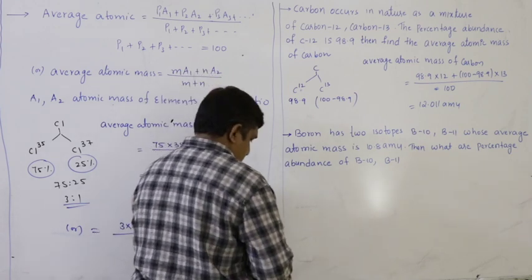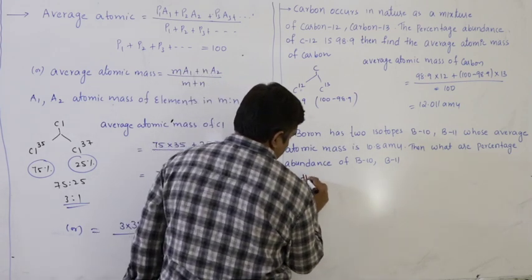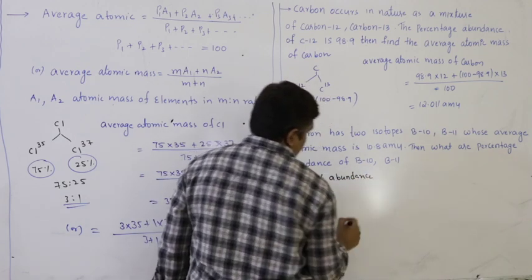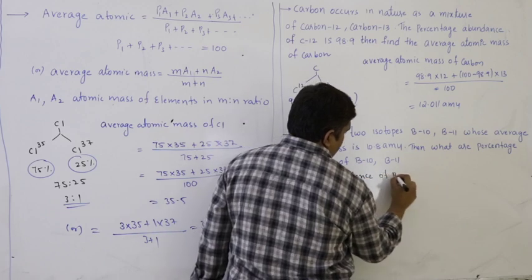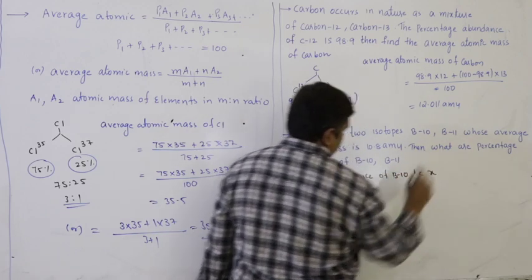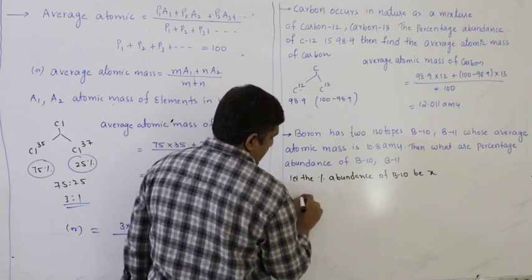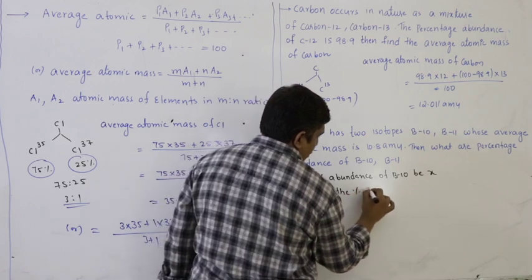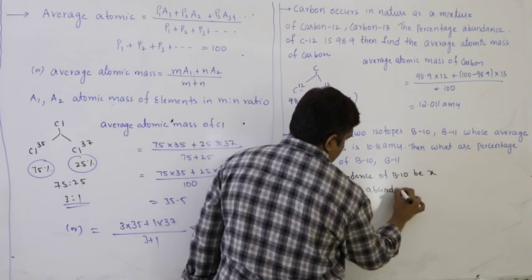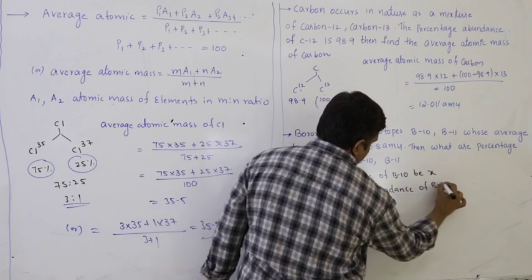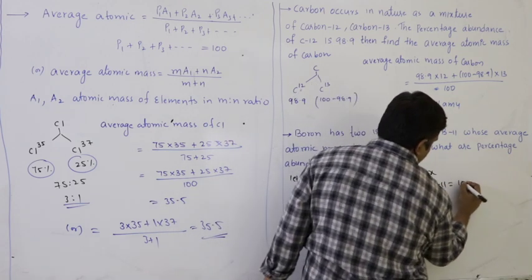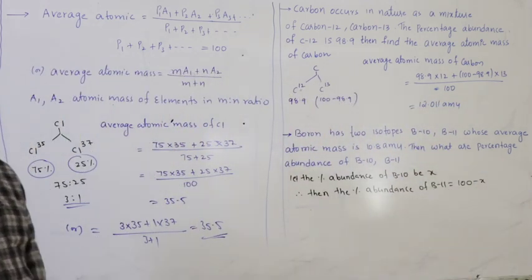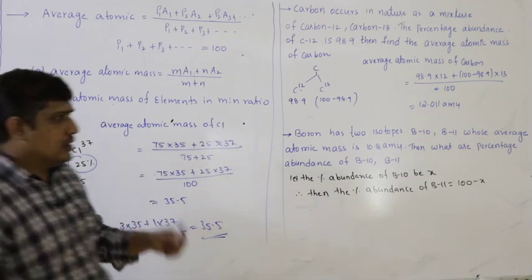So what I am doing here is, let the percentage abundance of the lighter isotope, the first isotope, be X, then the percentage abundance of B11 will be 100 minus X. If the first one is X, then the second one. There are only two isotopes according to the given problem.